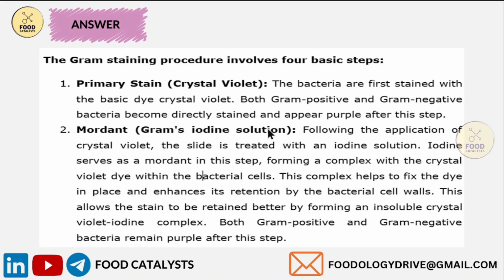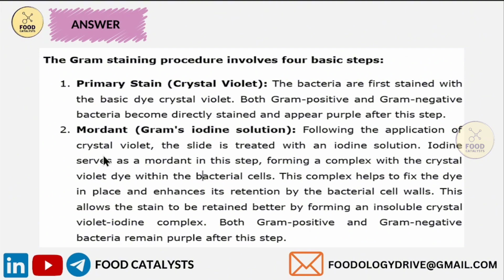Now we are going to see details about gram staining. The gram staining procedure involves 4 basic steps. The first one is primary stain using crystal violet. The bacteria are first stained with a basic dye, that is crystal violet. Both gram-positive and gram-negative bacteria become directly stained and appear blue after this step. The next one. Following the application of the crystal violet, the slide is treated with gram's iodine solution.